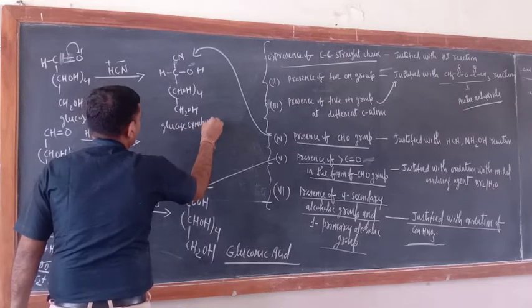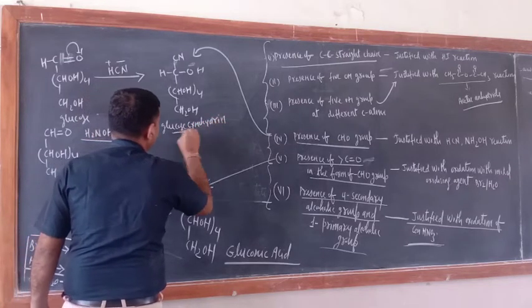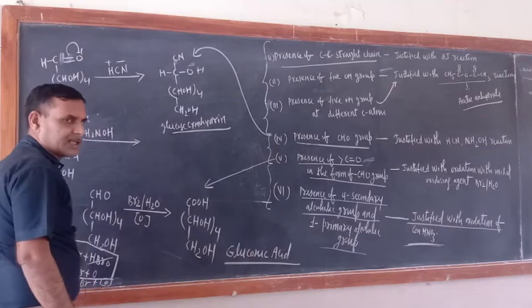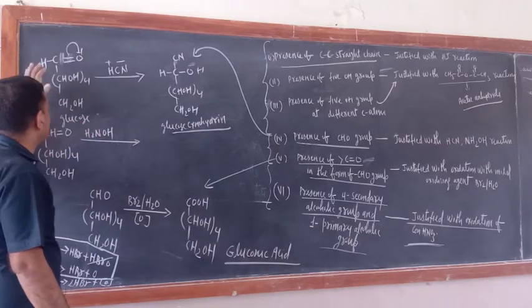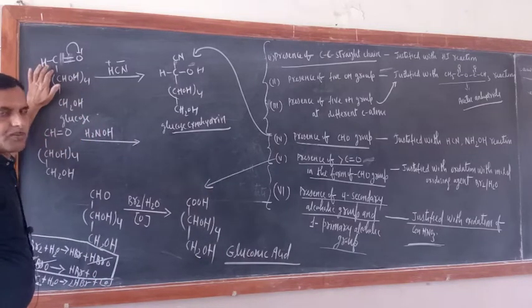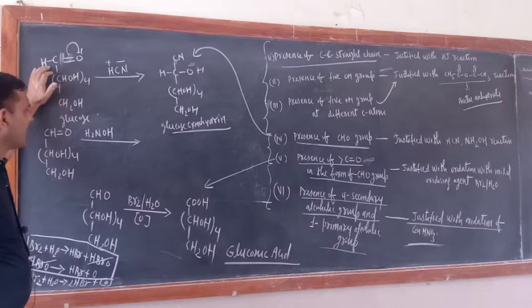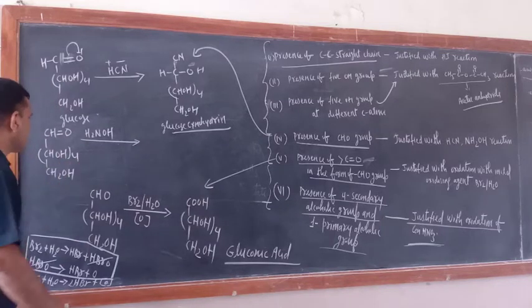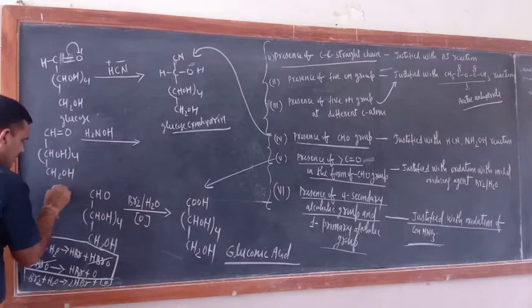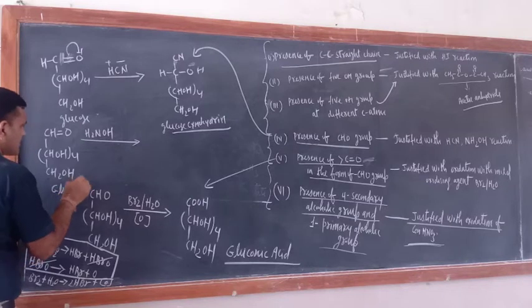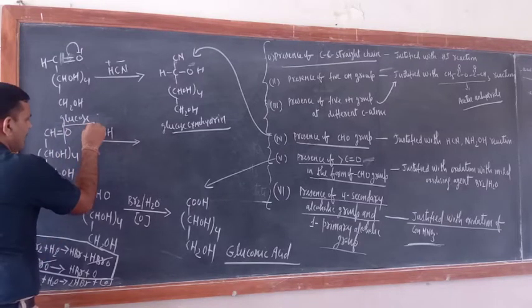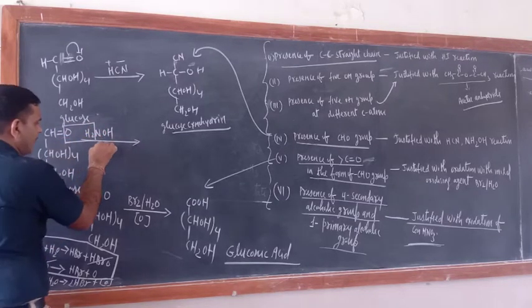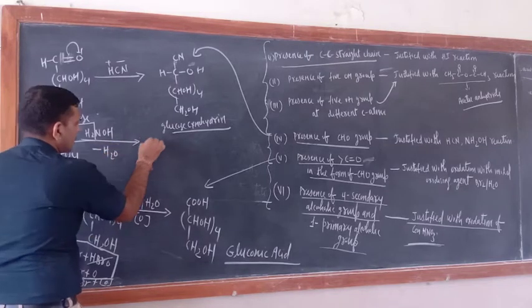cyanohydrin. Okay, reaction of HCN and hydroxylamine with glucose, that is only the reaction of CHO group, because these are the characteristic reactions of aldehydic and ketonic group. Rest alcoholic group will remain intact. Same is the case here. This is glucose. Here hydroxylamine, setting free 1 molecule of water, minus H2O. So here what is there?